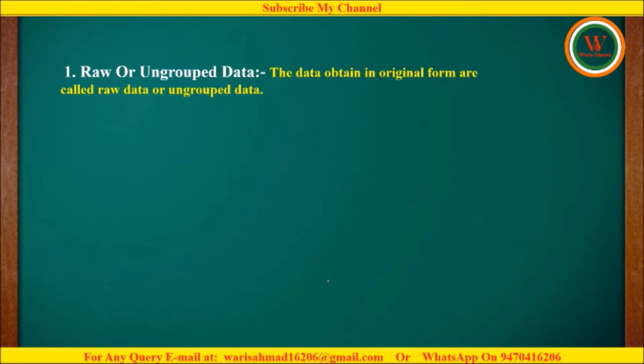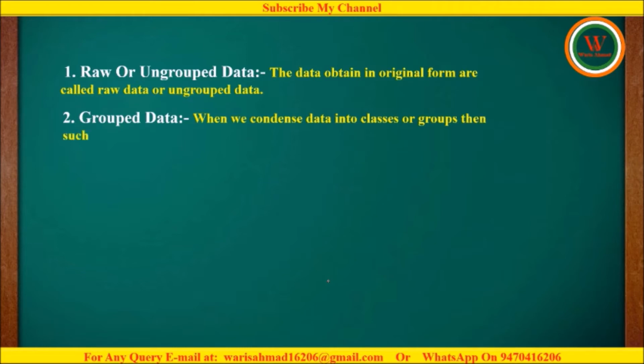Now the next topic is grouped data. When we condense data into classes or groups, then such a type of presentation of data is termed as grouped data. It means after collecting the original data, if we are converting them into classes or groups, then that type of data is termed as grouped data.